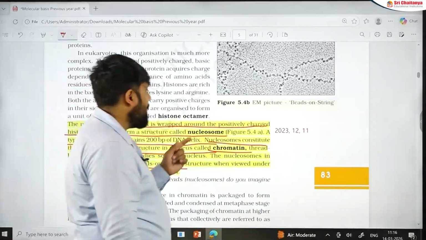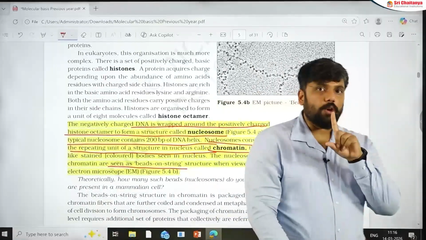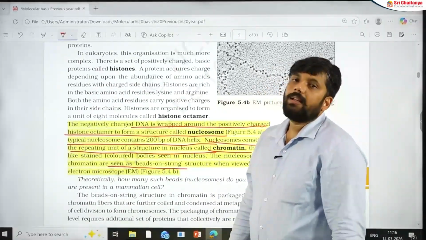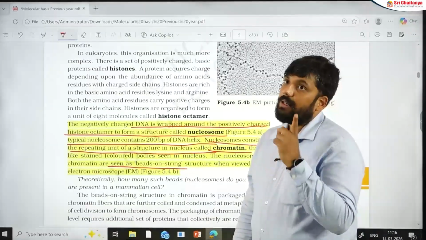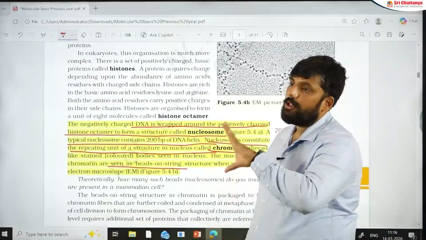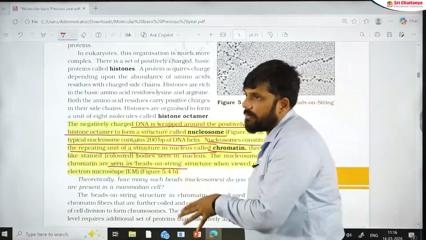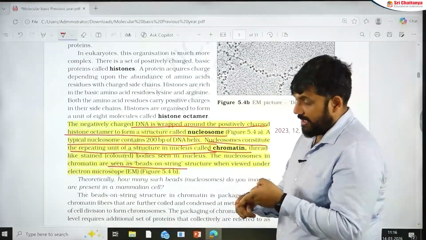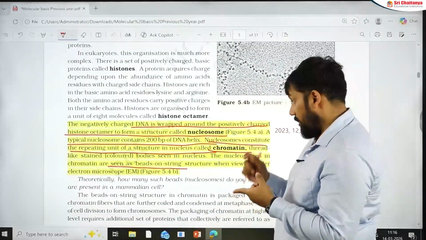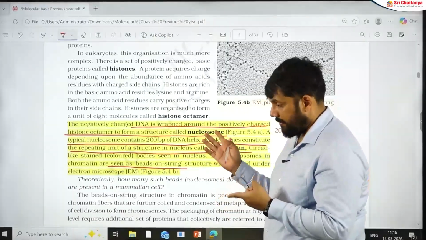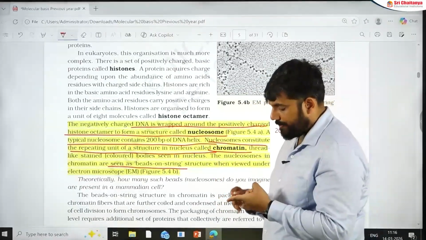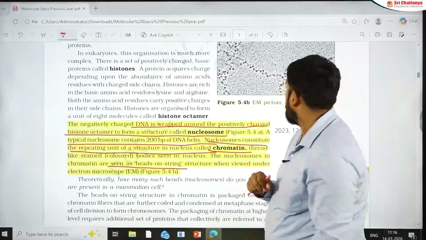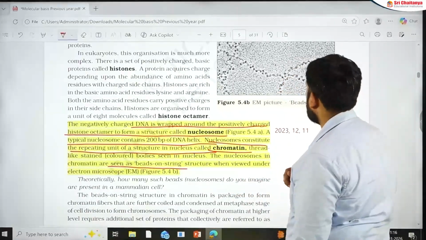The problem is, in the cell chapter there is a small issue. In the cell chapter, chromatin is shown to have RNA as well. So that is also mentioned there. Remember that. In here, nucleosome is seen as a unit of chromatin, and it is having only DNA. This is negatively charged and positively charged. Histone octamer is there, though when it comes to the cell chapter, you have RNA and other things, or non-histone proteins are also involved in that.